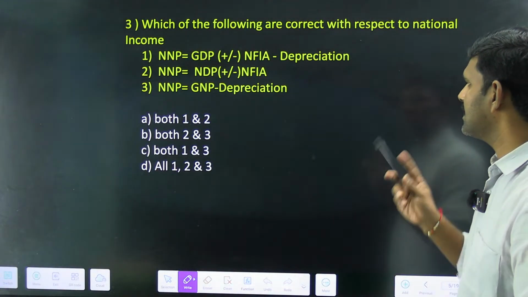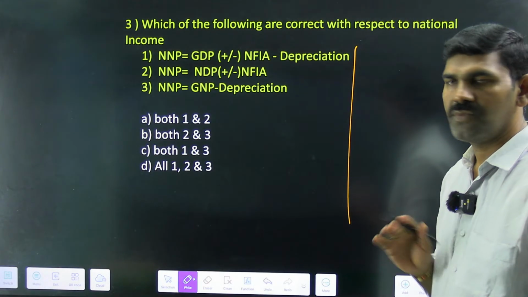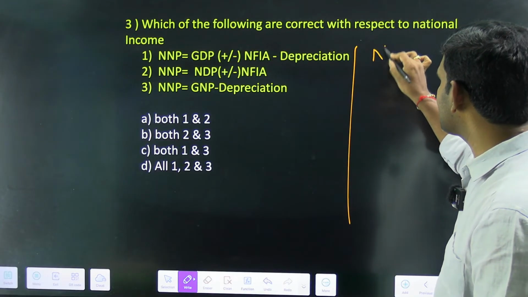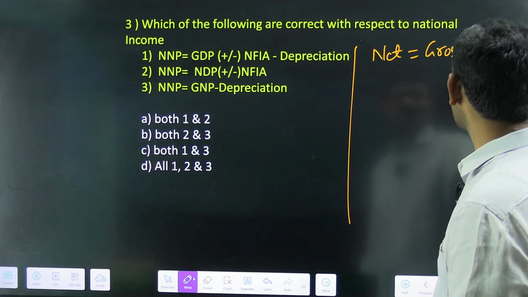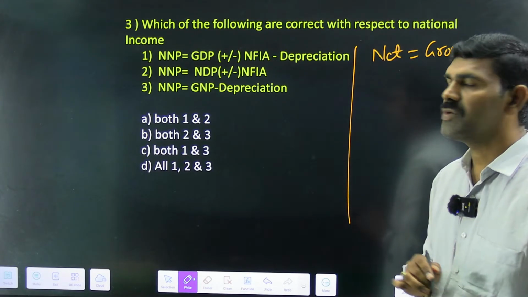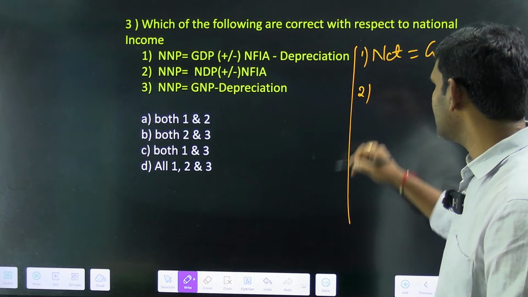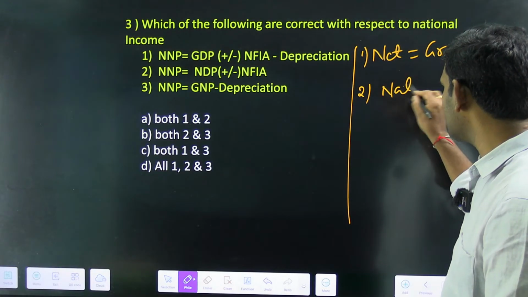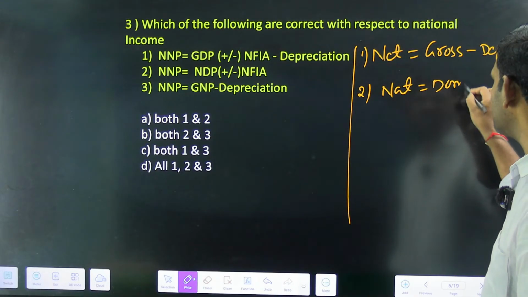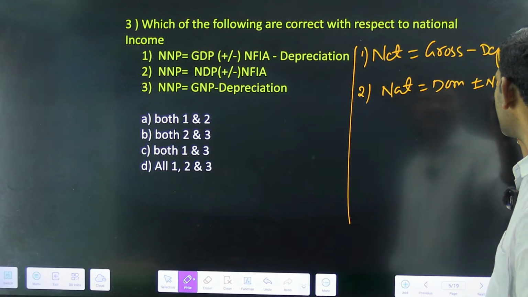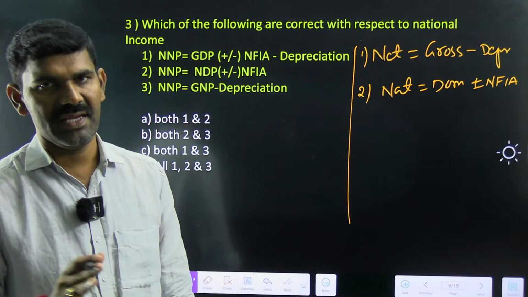Okay, fine. See here. When you want to answer this kind of question, you should basically know two things. What are the two things? When you want a net value, you have to remove depreciation from the gross. This is the first important thing you should know. The second thing is that when you want to get a national value from domestic, you should do plus or minus NFIA. If you know these two things, then you are bound to get the answer very easily, right?